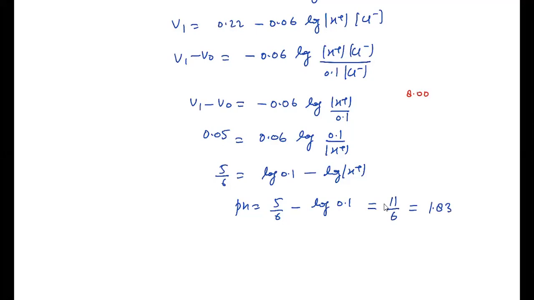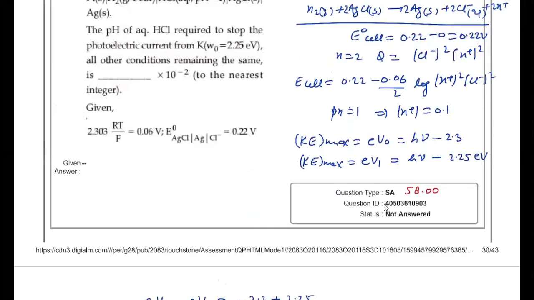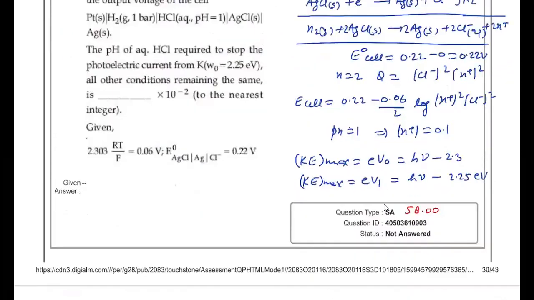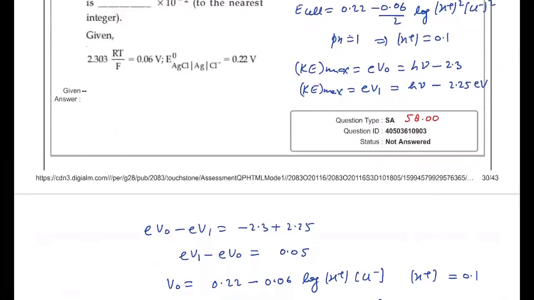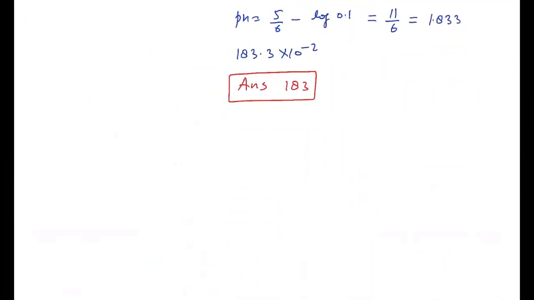The 3 will keep going on, so 1.833 will be the pH, and you have to report your answer as 183.3 into 10 to the power minus 2. So that means the possible answer here, in the nearest integer, is 183. Okay, possible answer is 183. I think for this question also you will get claim option, because the answer given by JEE Mains is 58, which I think is not correct. It should be 183 in the nearest integer.